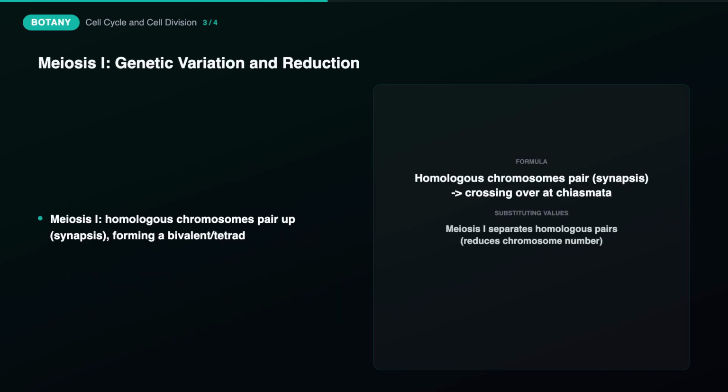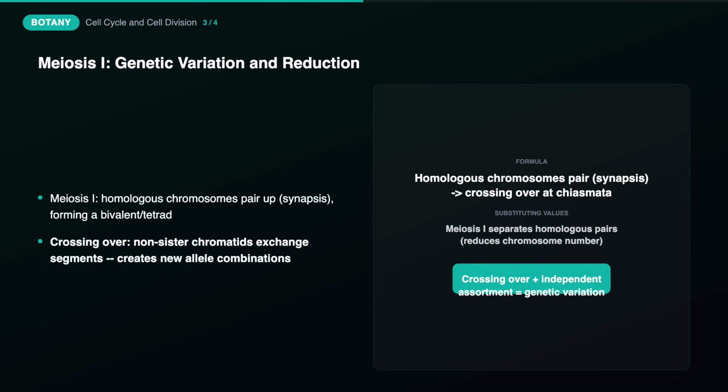Meiosis is a specialized type of division, occurring only in germ cells, that reduces the chromosome number by half, producing genetically variable haploid gametes from a diploid parent cell, and it involves two successive divisions. Meiosis 1, the reductional division, is where the chromosome number is actually halved, and it differs from mitosis in a crucial way.